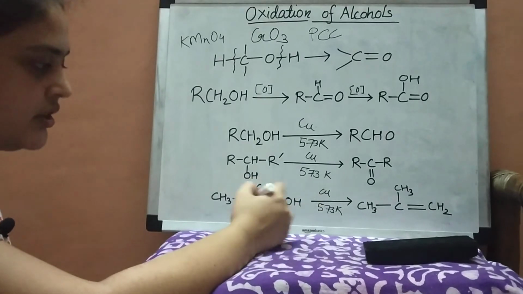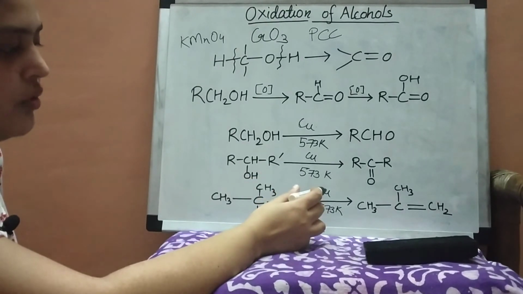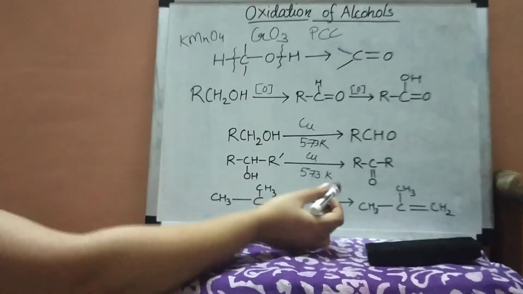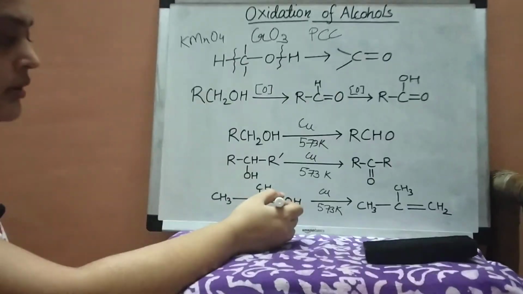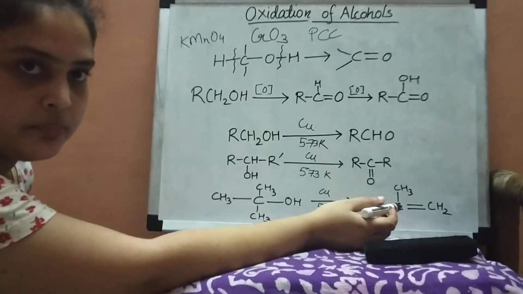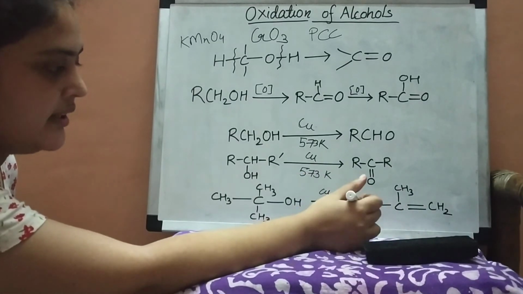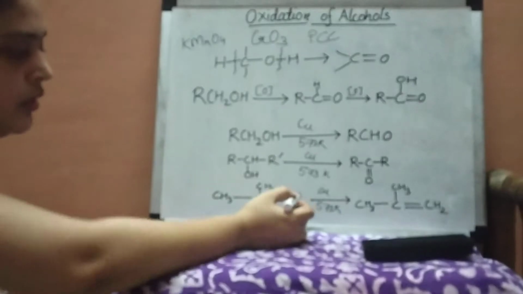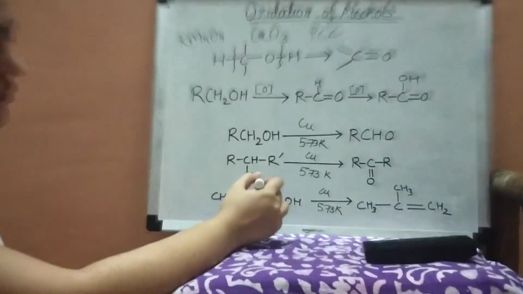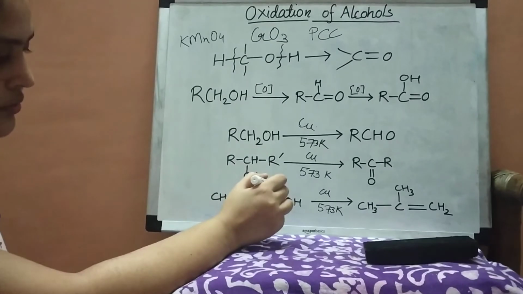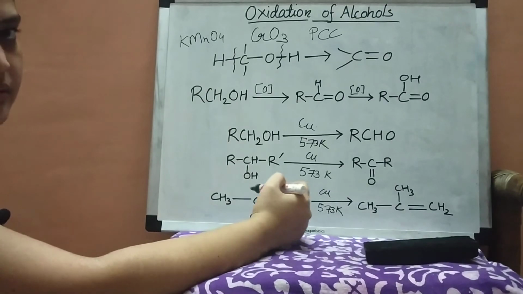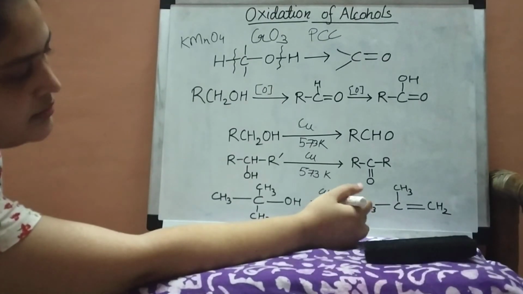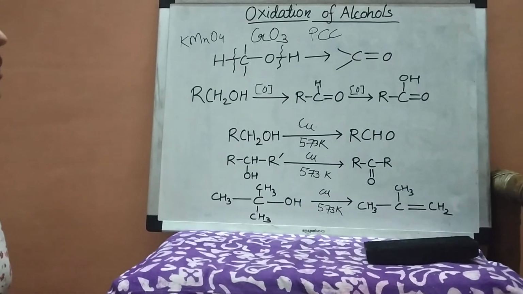But the tertiary alcohol, when we add copper and heat it at 573 Kelvin, then alkene is formed. It is not oxidized, so this is not an oxidation reaction. Here alkene is formed. How? This OH is removed and one of the hydrogen atoms from the methyl groups is removed, and so the H2O molecule is removed and alkene is formed with the copper reagent.